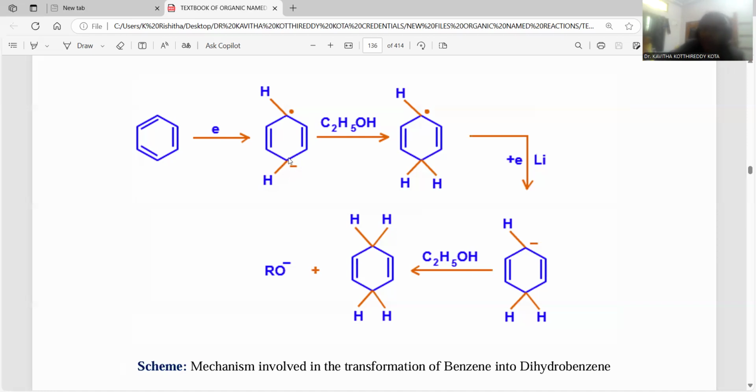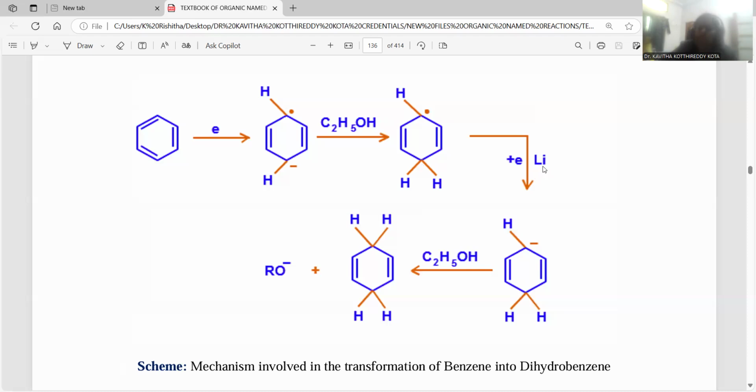Whenever a negative charge is there, it has the tendency to take a proton. The protic solvent, ethanol, is used to release H positive. When the proton is released, you can notice the addition of hydrogen there. Double bonds always go for addition reactions, so hydrogen will be added there. On the other carbon atom you can notice a carbon free radical. Again it will take an electron from the metallic lithium, as lithium has a higher tendency to release the electron, being monovalent in nature.